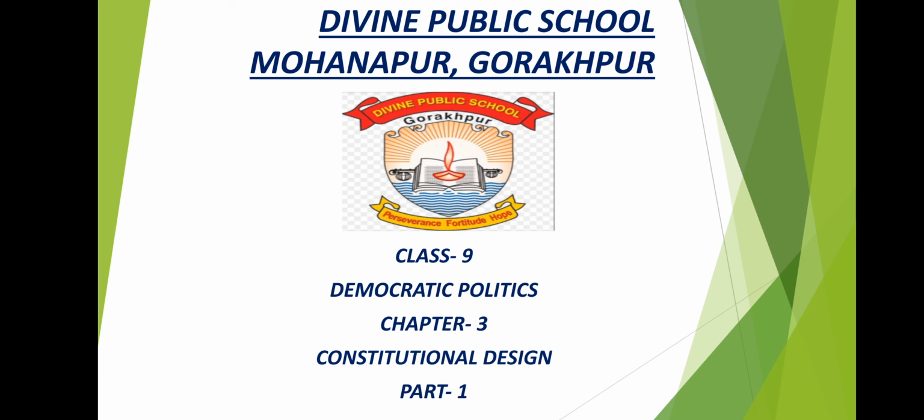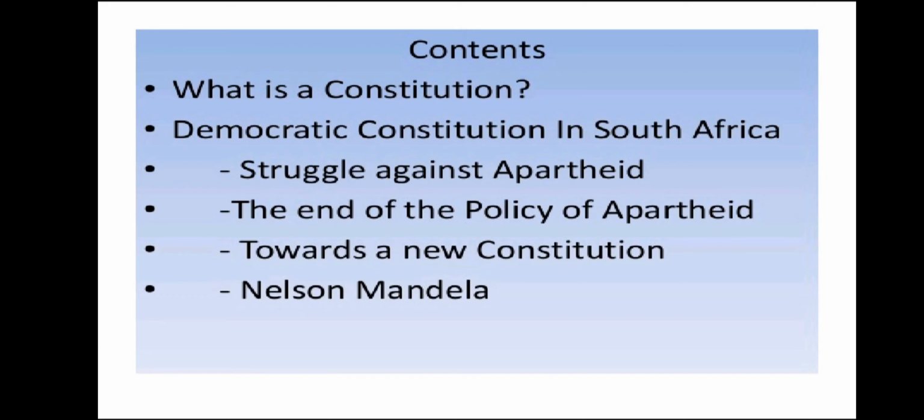So, let us start the third chapter, that is Constitutional Design. This is part 1 and this chapter is available in two parts. So, first of all, let us quickly know what we have to read in this chapter. What are the contents of this chapter? What is a constitution? Democratic constitution in South Africa. Struggle against apartheid. The end of policy of apartheid. Towards a new constitution. Nelson Mandela.